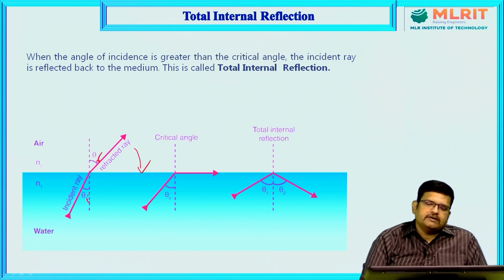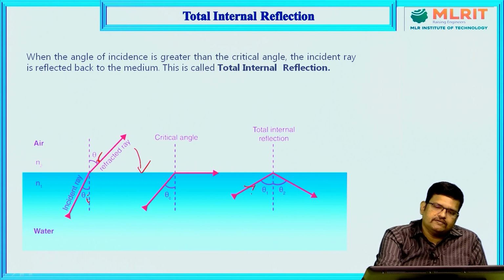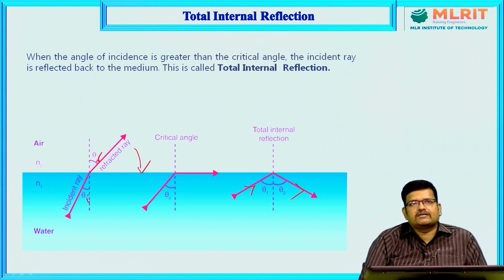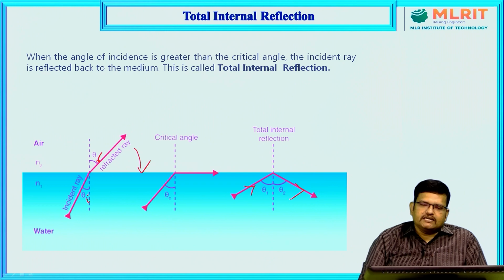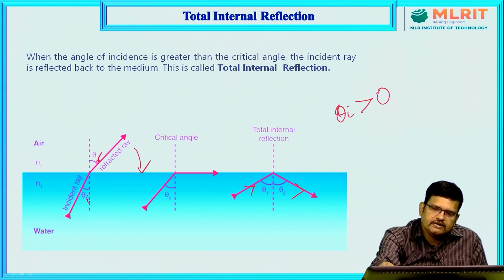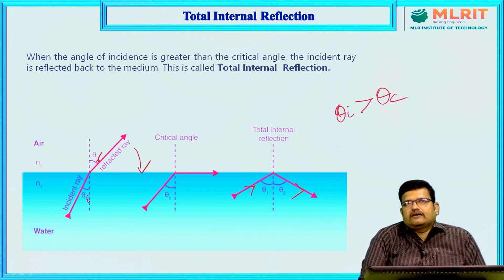So what will happen, whatever the angle of incidence, it is totally reflected back to the same medium. This concept is called total internal reflection. The main important concept here is that the angle of incidence is greater than the critical angle.